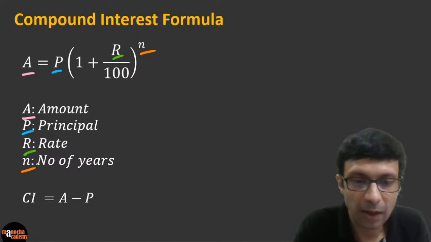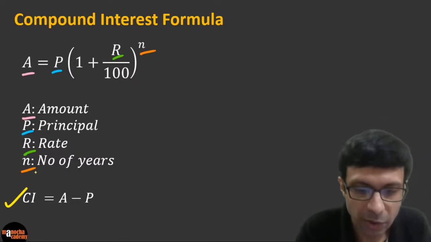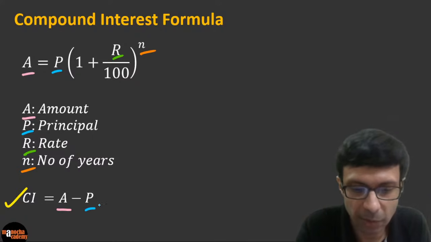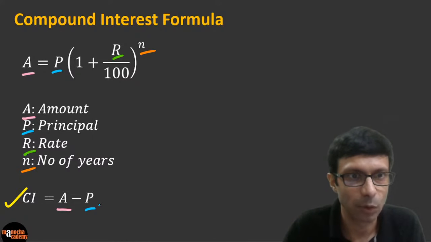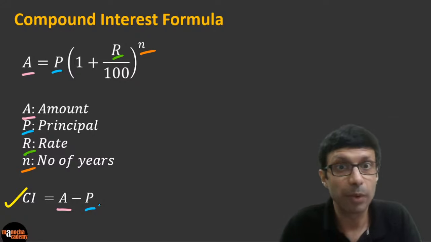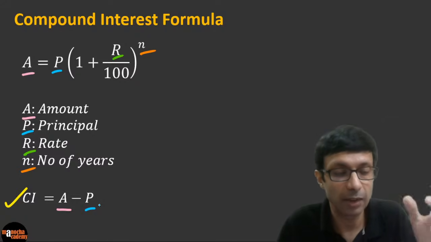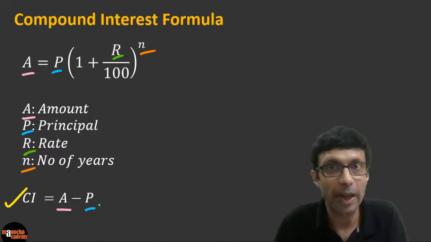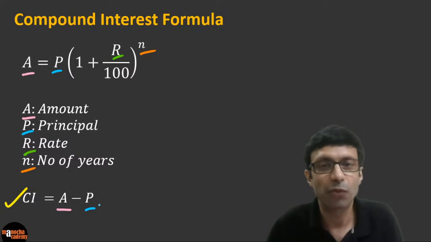So how do you finally calculate the compound interest? Very simple. You just have to subtract the principal from your amount, as we have discussed. You can add up the previous interest as you had done in the table if you want, but here we just do A minus P. You don't have to learn any other formula. So this is very simple.